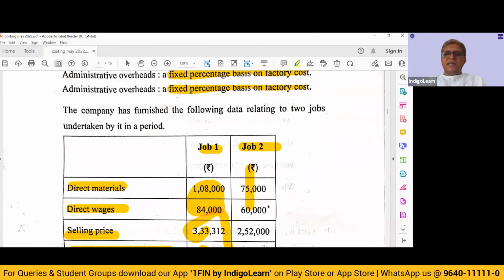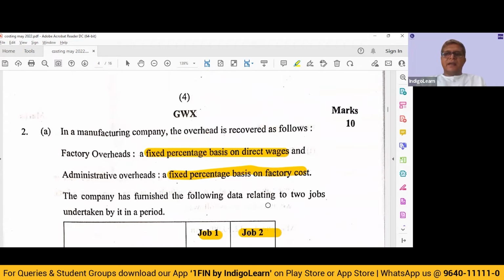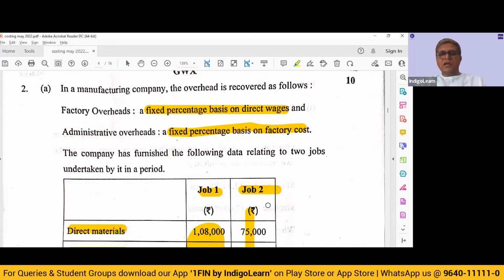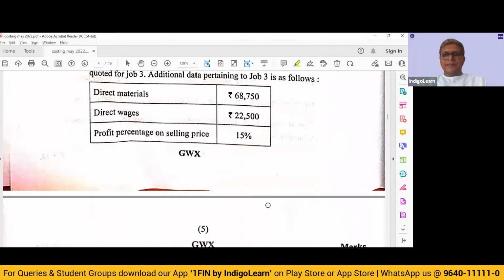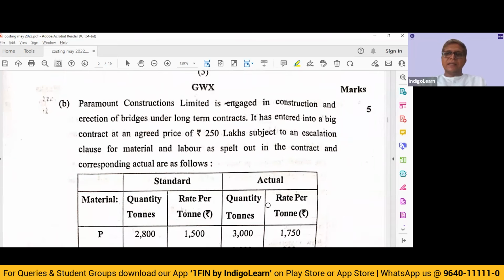So I don't see any complication in this question other than being a little methodical and little careful while doing the algebra part of the question. Next.